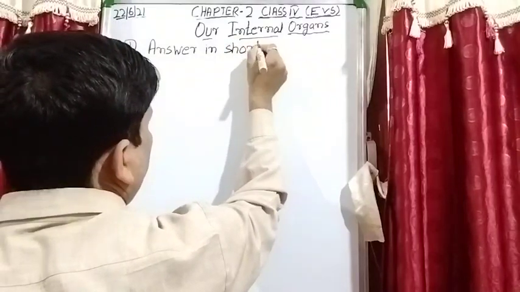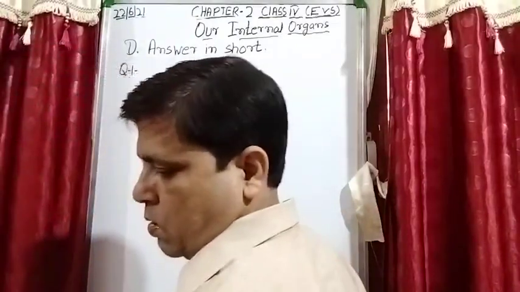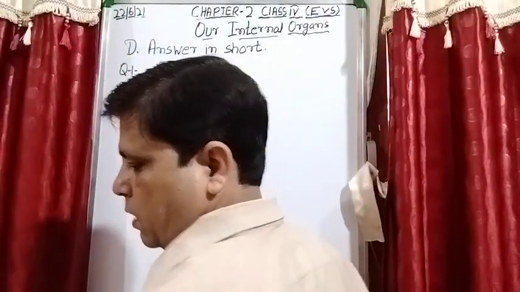Answer in short. Question number 1. What is the role of kidneys in our body?